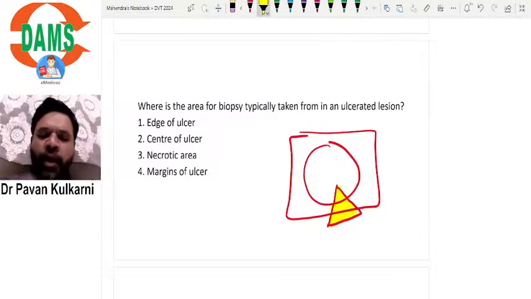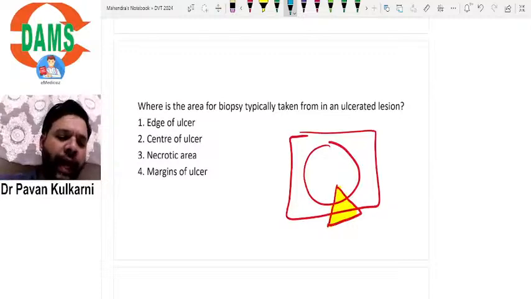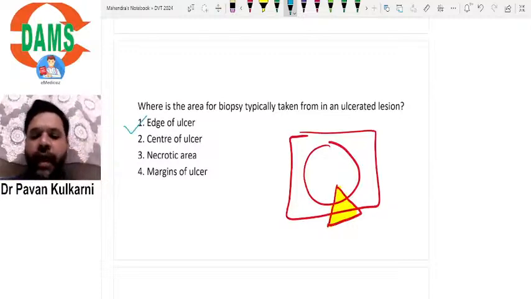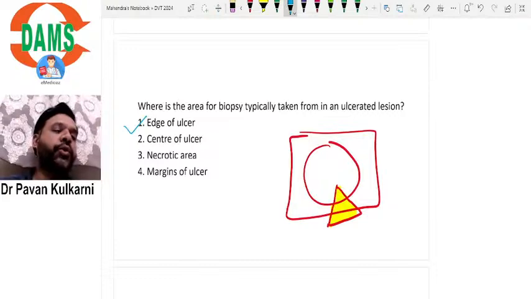So this wedge biopsy, usually from where do you take? You take it from the edge of the ulcer. Edge of the ulcer. Now comes the question. All of us clearly know what is the difference between an edge, what is a floor, what is a base, what is a margin, right?